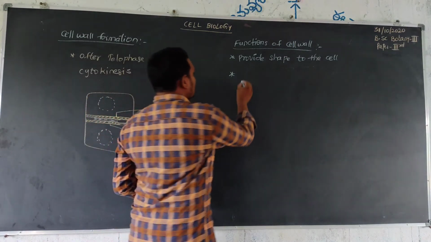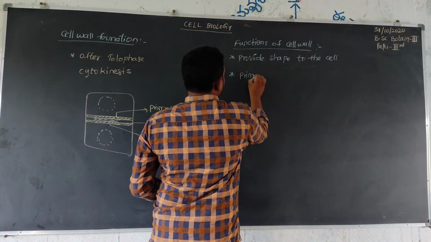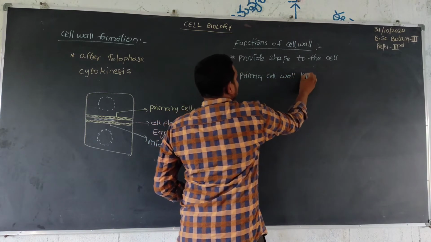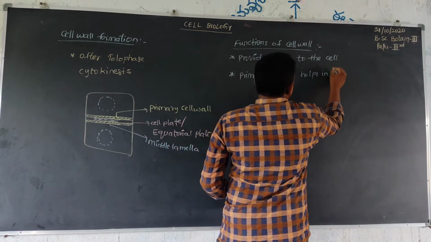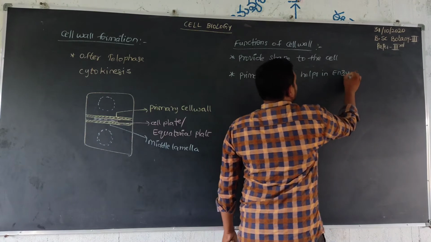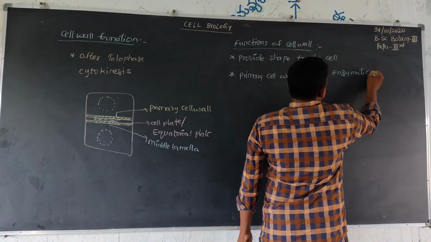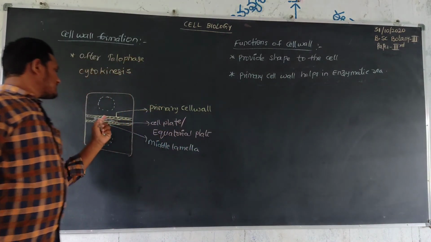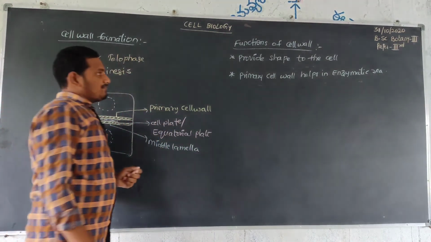Next, the primary cell wall helps in enzymatic reactions. Enzymatic reactions mainly take place in the primary cell wall.